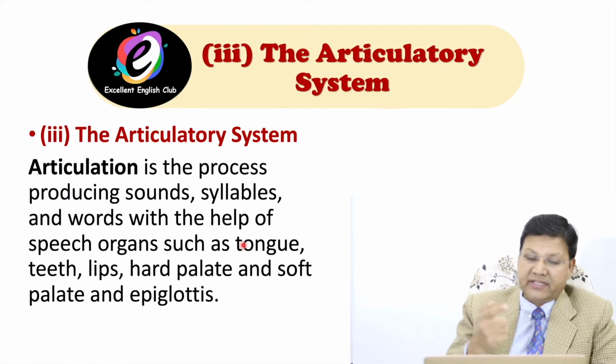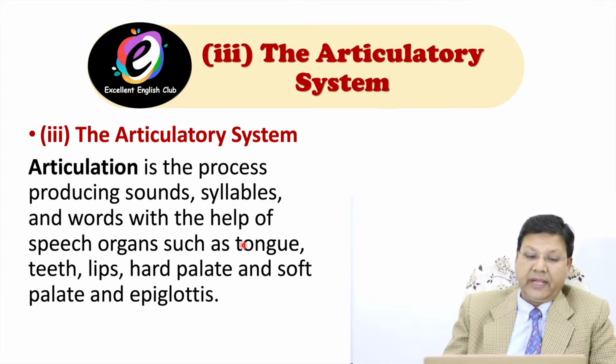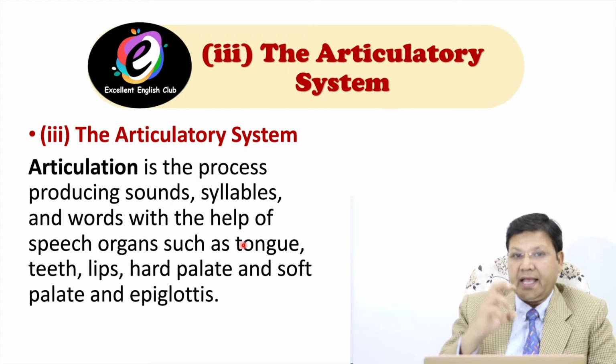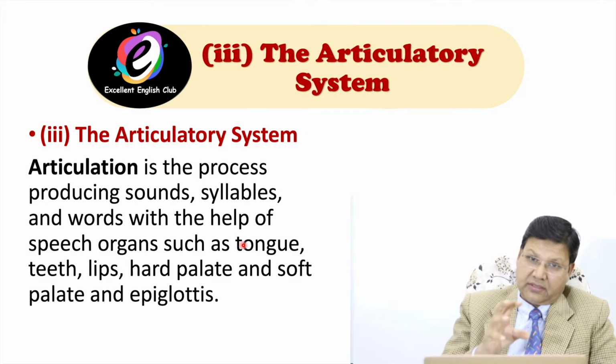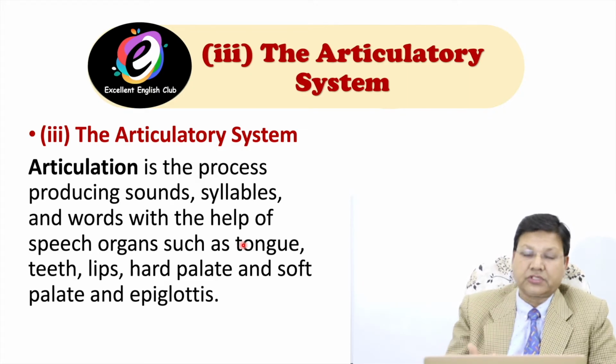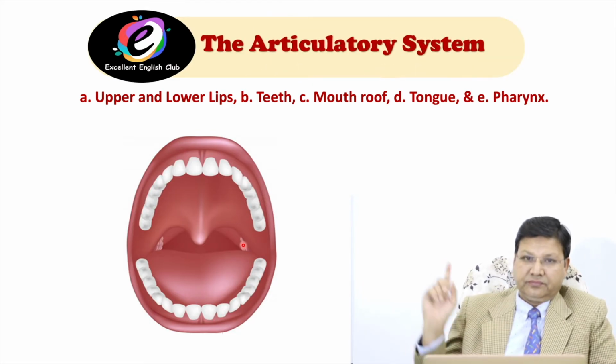What is the articulatory system? Articulation is the process of producing sounds, syllables, and words with the help of speech organs such as tongue, teeth, lips, hard palate, soft palate, and epiglottis. These are the very important parts which help in producing sounds or speech. Let me show you in the diagram. Look at this diagram.